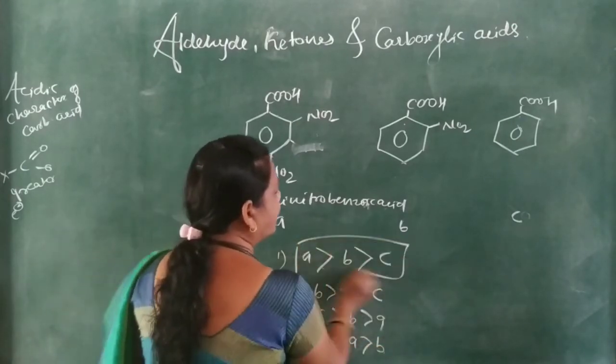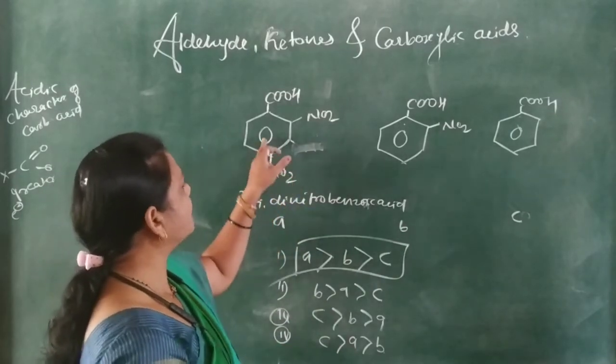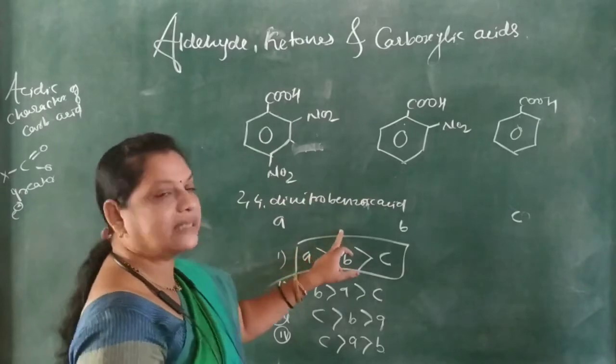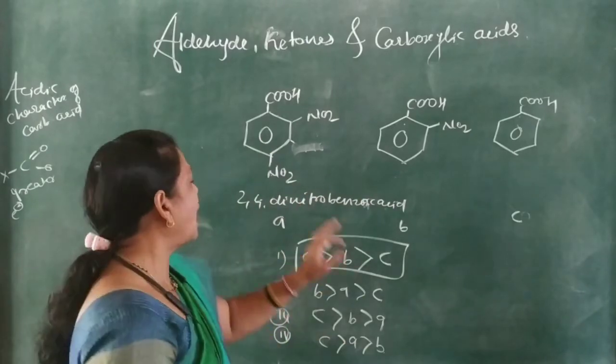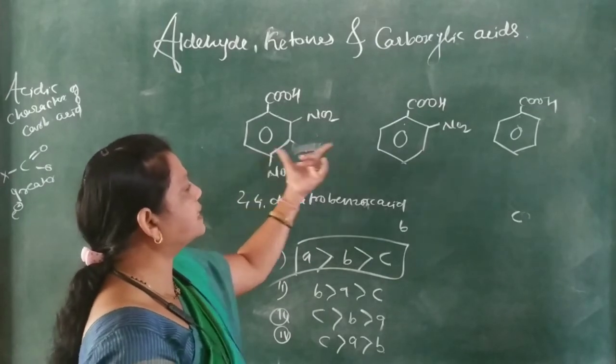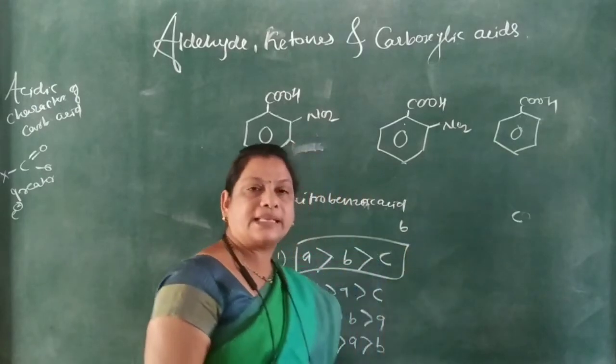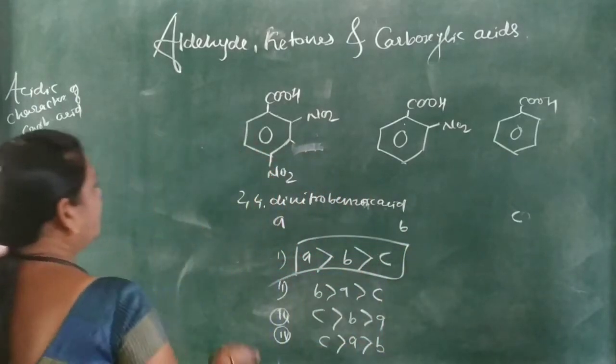And the most correct answer is this, because the more electron withdrawing groups present on the benzene ring, the more the acidity, the less the pKa value, and because of that 2,4-dinitrobenzoic acid is more acidic than 2-nitrobenzoic acid, which is more acidic than only benzoic acid.